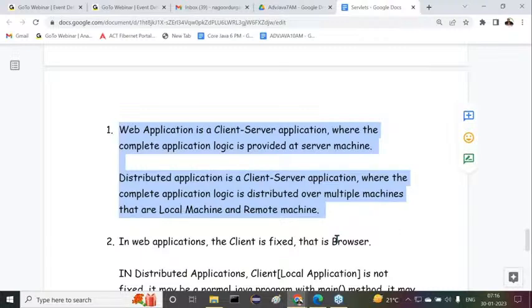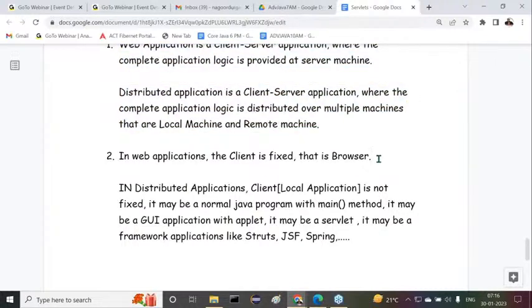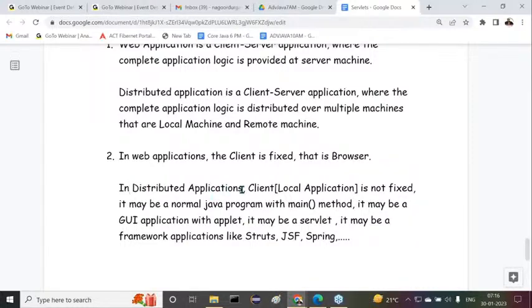In web applications, the client is fixed, that is the browser. In web applications, the client is always a browser only. In distributed applications, the client is not fixed. It may be a normal Java program with a main method. It may be a GUI application or an applet. It may be a servlet, or it may be a framework application like JSF, Spring, and so on.